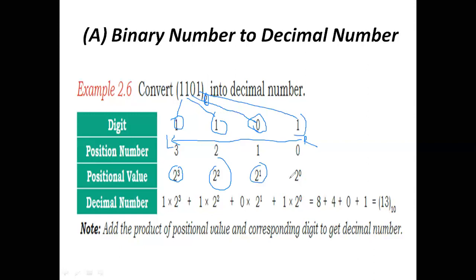Adding all these products, we get 13 base 10. The decimal value of this binary number is 13 base 10.